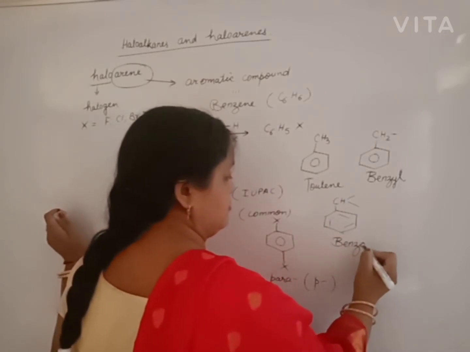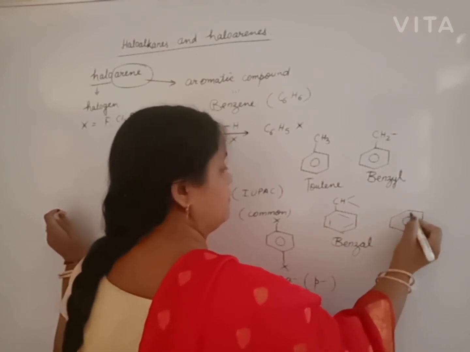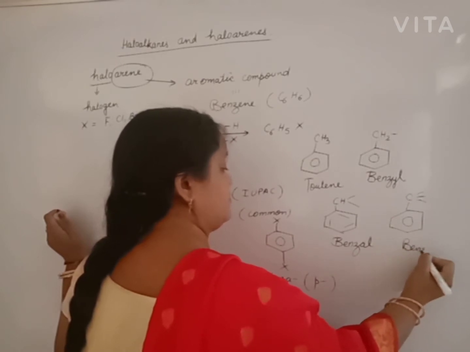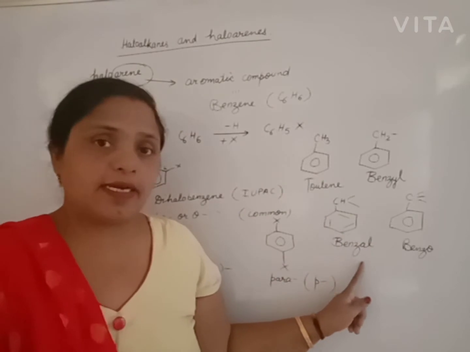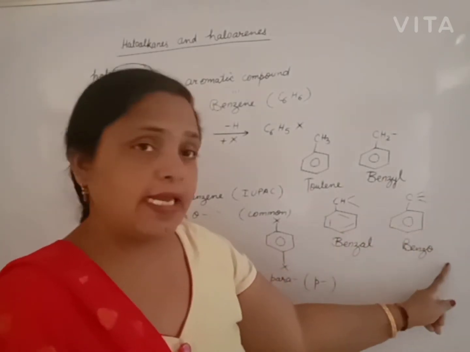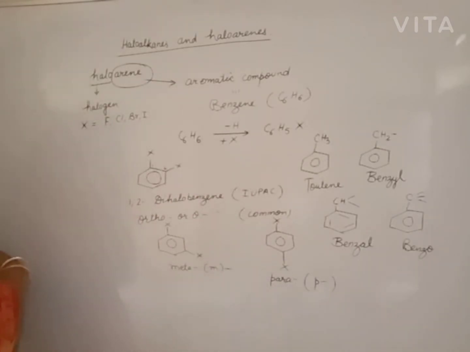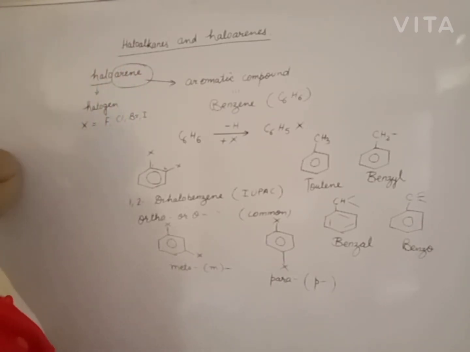And if all three valencies are empty, it is benzo. If two halogens are there, benzal dihalide, benzo trihalide, like this. This is the nomenclature of aromatic arenes or aromatic halogen compounds or haloarenes.